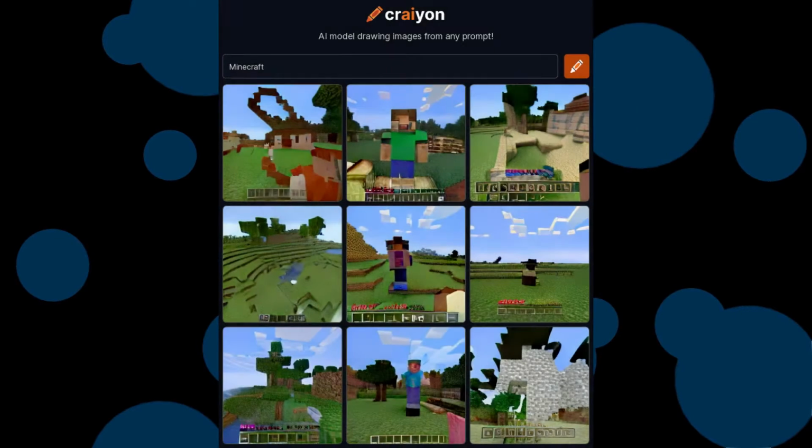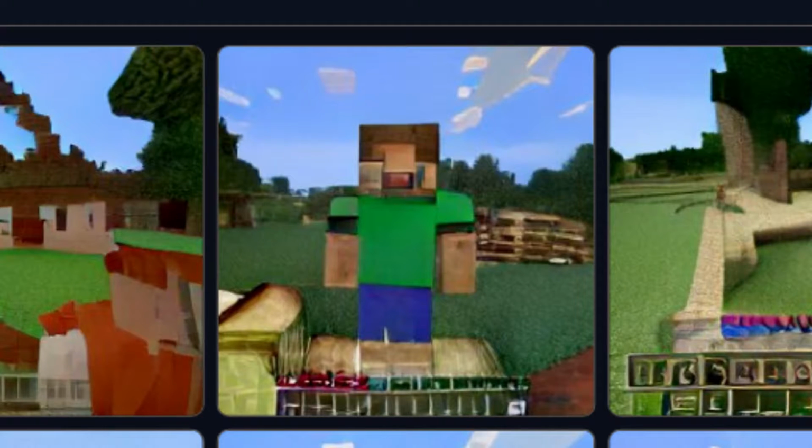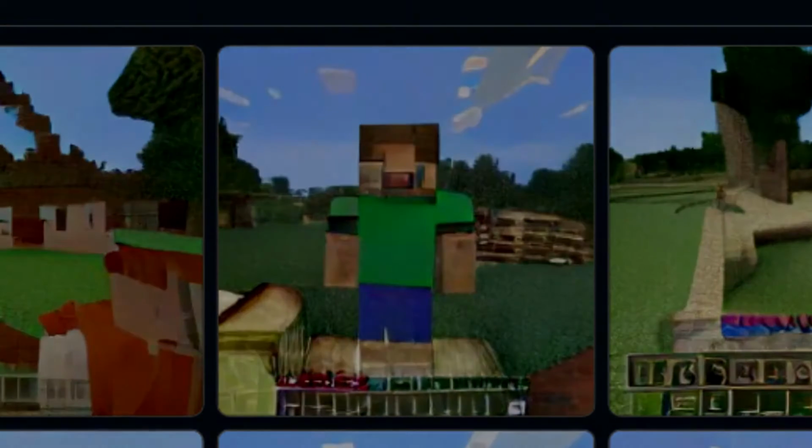Okay, next one is Minecraft, and it's as cursed as the Roblox one. The middle top one has to be the most terrifying one. Seriously, what happened to that player's face? Did he get mauled by a bear?